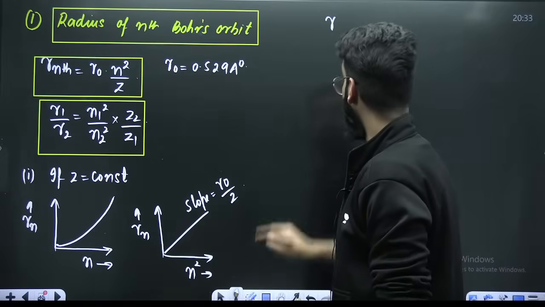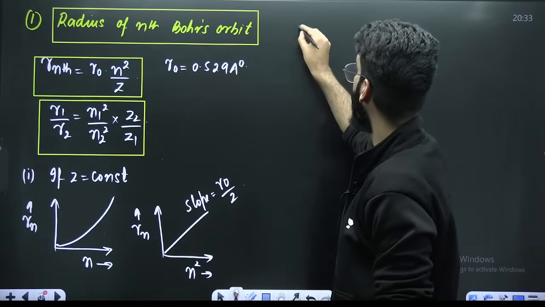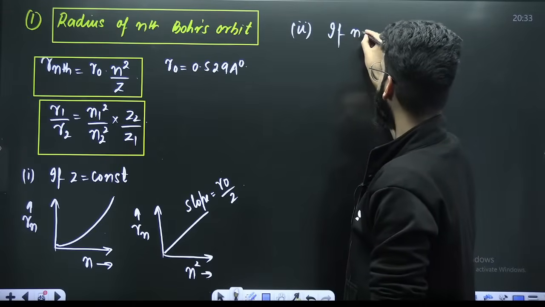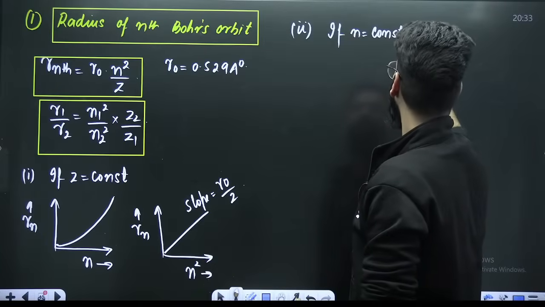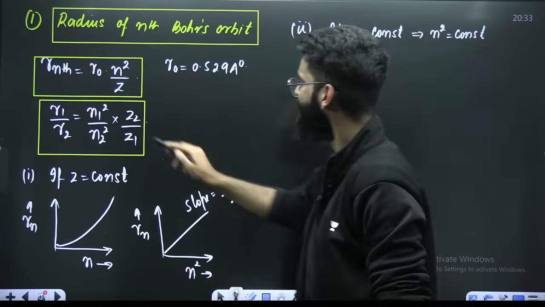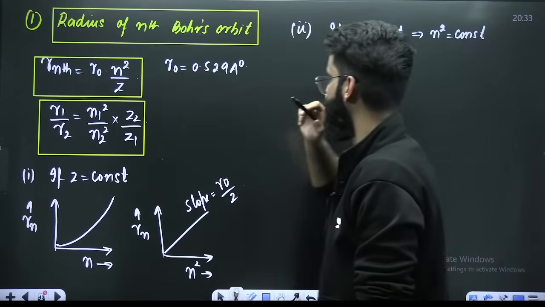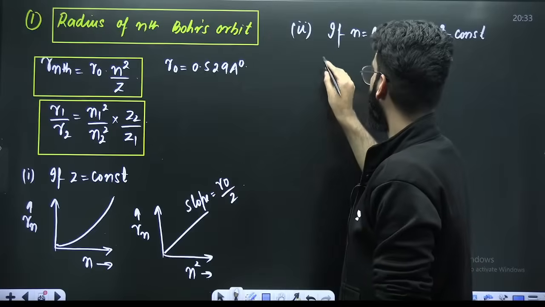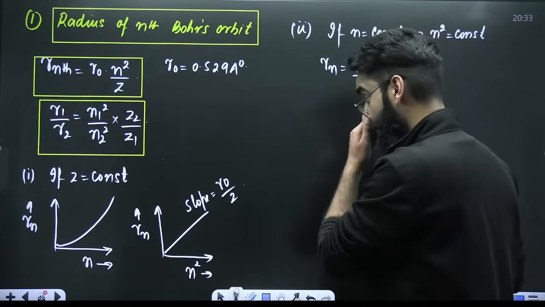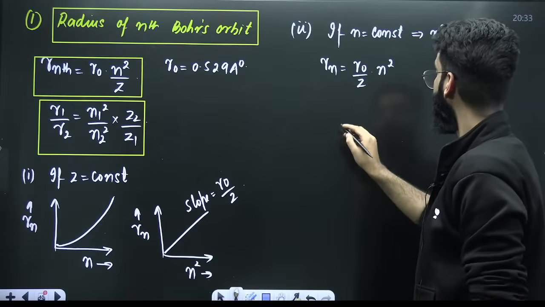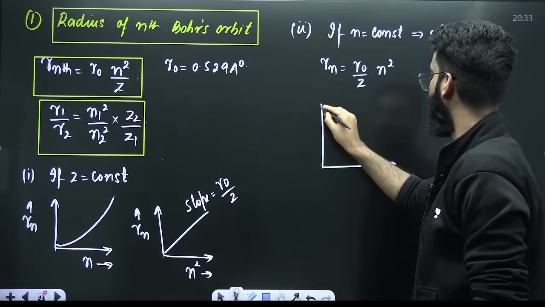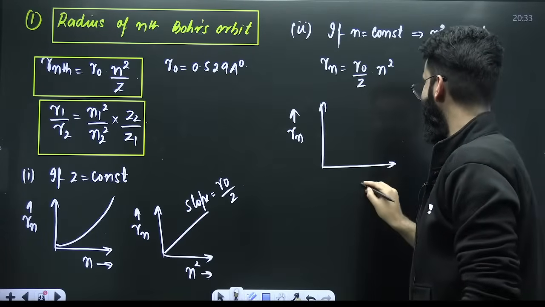Now, case 2 in radius. What is case 2 in radius? Look here, second graph. If, for example, n is constant, which clearly tells you n square will also be constant. If n is constant, n square is also constant, right? So my result becomes Rn is equal to R naught divided by Z multiplied by n square. Now, for example, I need to plot a graph between radius of nth Bohr's orbit versus Z.